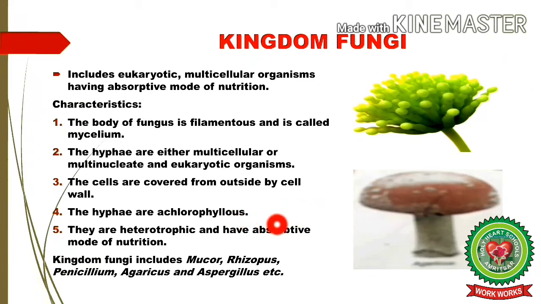Saprobic nutrition is the mode of nutrition in which food is derived from the dead and decaying remains of other organisms. Parasitic nutrition is a mode of heterotrophic nutrition where an organism lives on the body surface or inside the body of another type of organism. Kingdom Fungi includes mucor, rhizopus, penicillium, agaricus, aspergillus, etc.